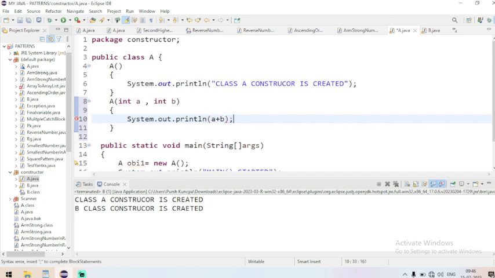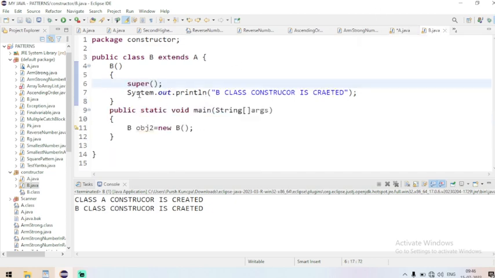I have created another constructor with formal arguments here, and in the subclass I'm going to call that constructor which has formal arguments. For example, 2, 7. If I run the program, can you expect the output? It is nothing but 9, B class constructor is loaded. Very simple. There is nothing like rocket science here.